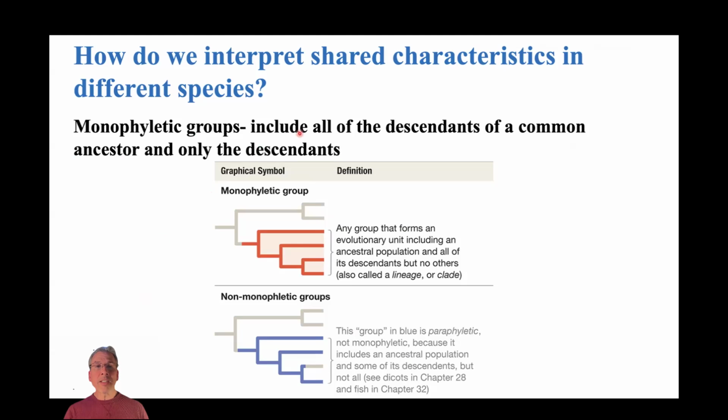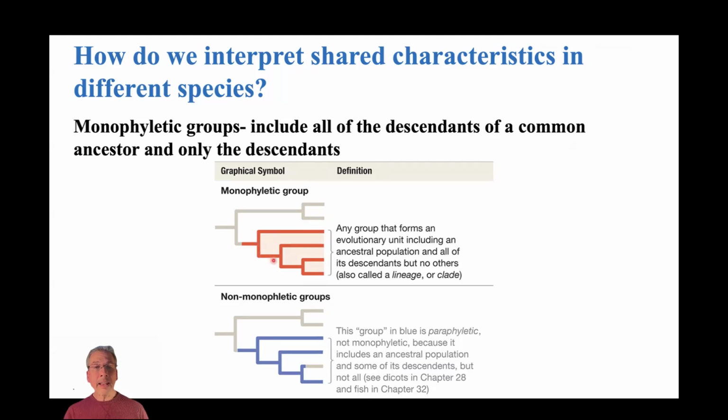What we mean by that is essentially any group that includes all of the descendants of some common ancestor and only the descendants of some common ancestor. So for example, we take a look at this top tree here. We might say, well, there's some common ancestor that gave rise to several different lineages, let's say different groups of mammals, for example, but collectively, this includes all of the descendants of this common ancestor. We'd say, well, that's a monophyletic group.